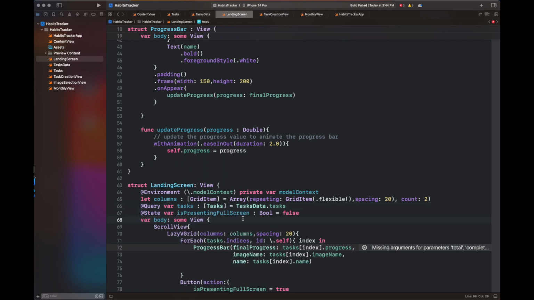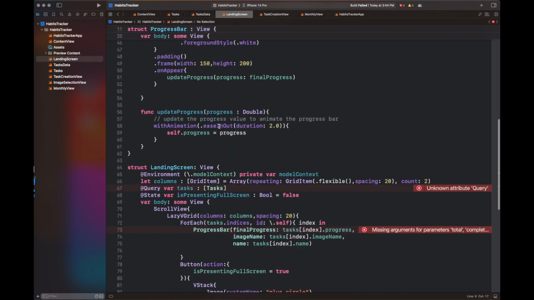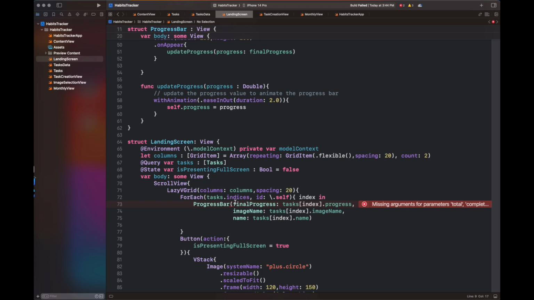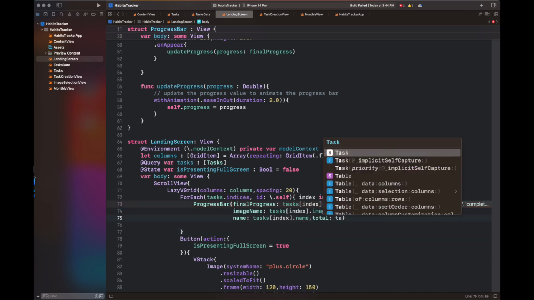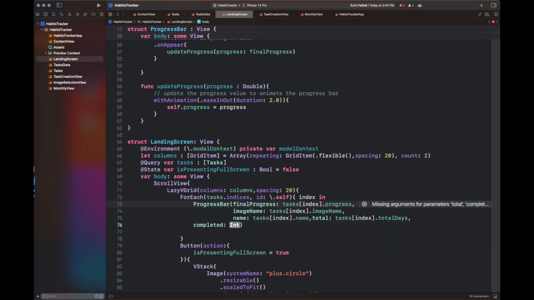So the next step is updating the landing screen view, in which I have changed the tasks from @State to @Query, which is going to query all the tasks that we have saved in our persistent storage. We have added a model context as well, and we need to add another import, which is SwiftData. And I have changed the call to progress bar to add all the variables that we need to pass depending upon the task. So I have picked all of the values from tasks index and passed them to my progress bar to display it on the landing screen.